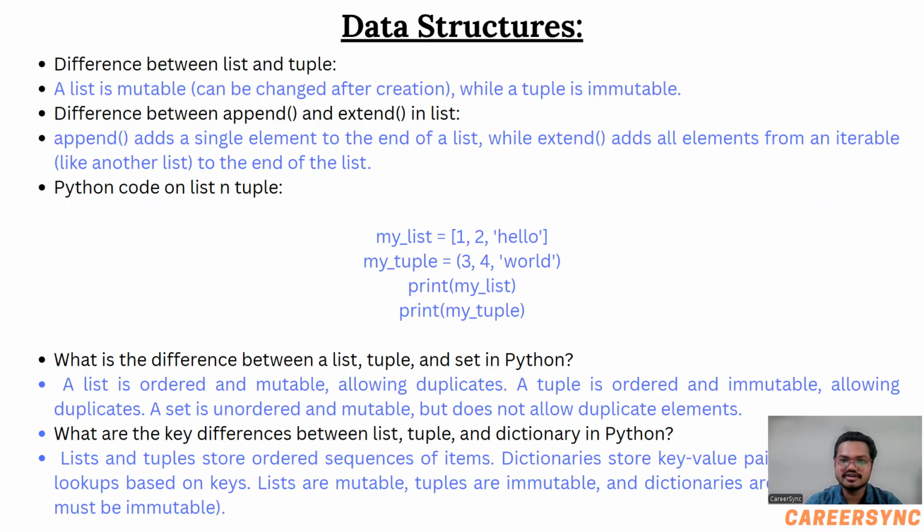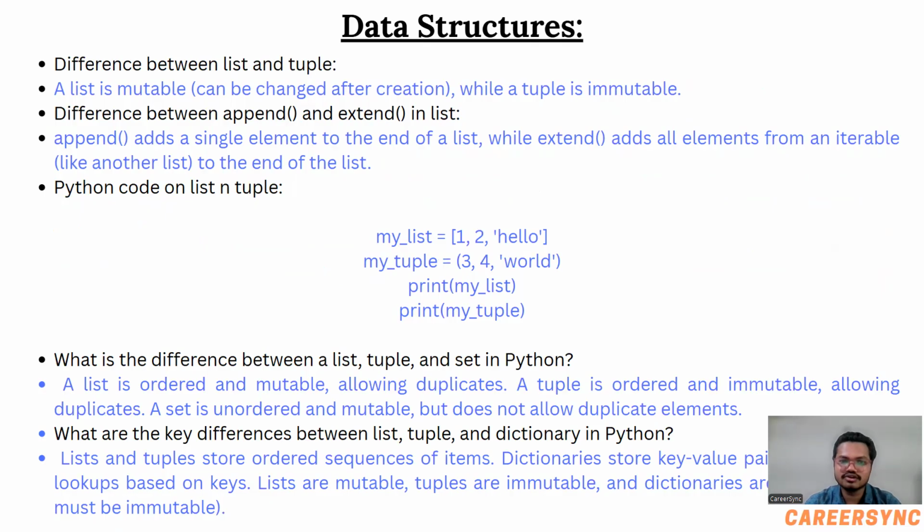Now, difference between list and tuple. A list is mutable while a tuple is immutable. Difference between append and extend in a list: append adds a single element to the end of the list, while extend adds elements from an iterable to the end of the list.